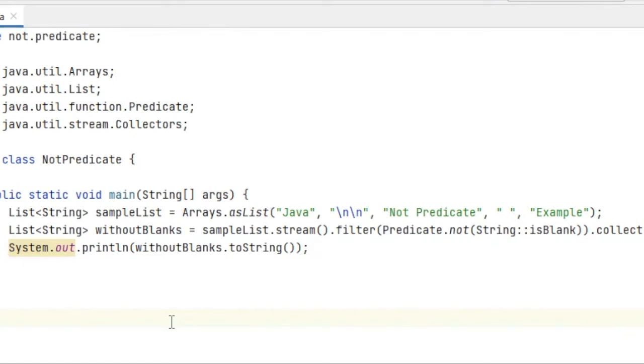But what if I have to go with this false calculation, like I want to find the numbers which are not equal to 5? Which are not equal to 5 becomes a problem. Well, it's not really a problem, we just have to turn around it. Right now I will just remove this function first. So here, in this list, I just want to find out the strings which are not empty. The one which is empty will be filtered out and the ones which are not empty will be kept.